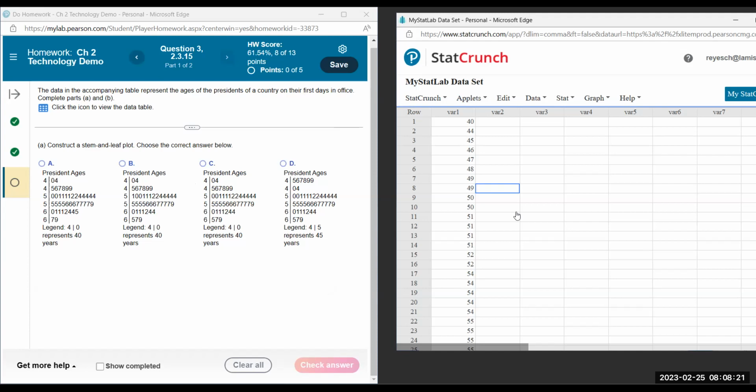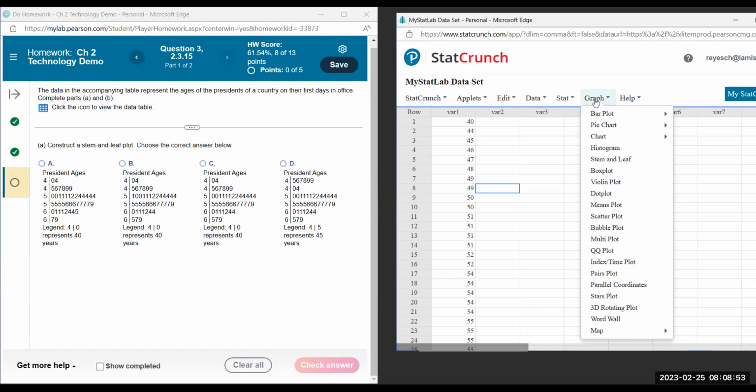So in conducting these analyses, the first thing we do is decide what the question is going to be, and then we collect the data. After we collect the data, we organize it in tables and charts and graphs. So that's what we're doing here, different ways of organizing first in graphs and charts, so then we can analyze if there are any trends, like, is it skewed? Does it have outliers? Where does the center appear to be, etc. So since this is a graph, you'll go to graph and scroll down to stem and leaf.